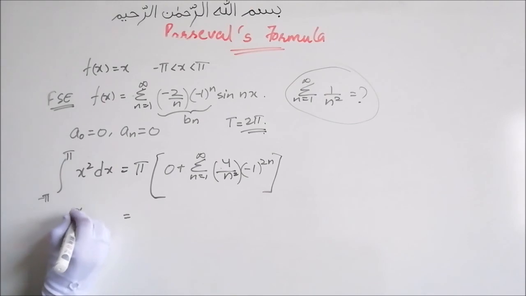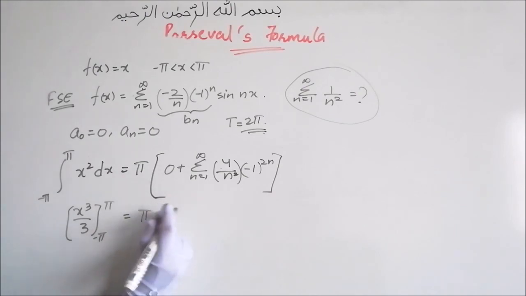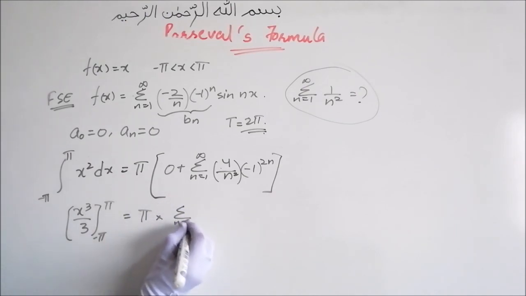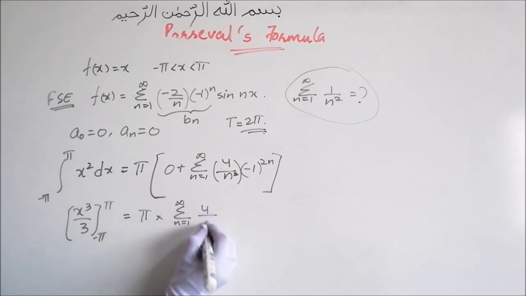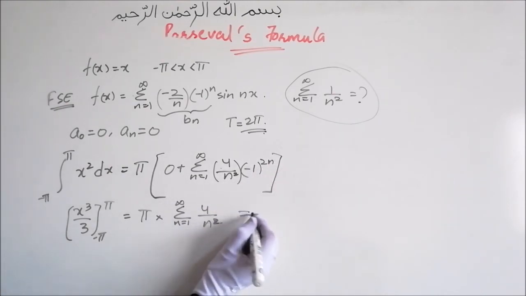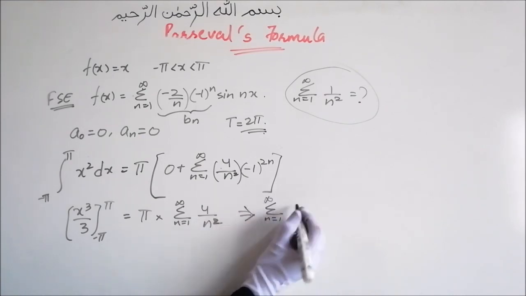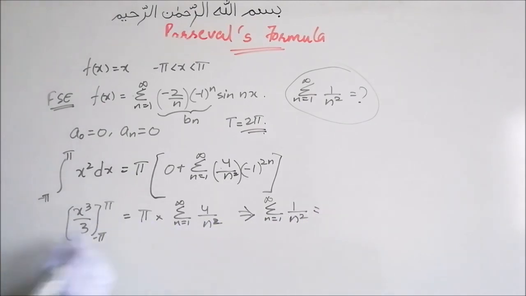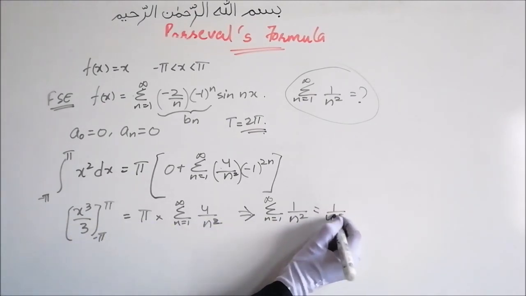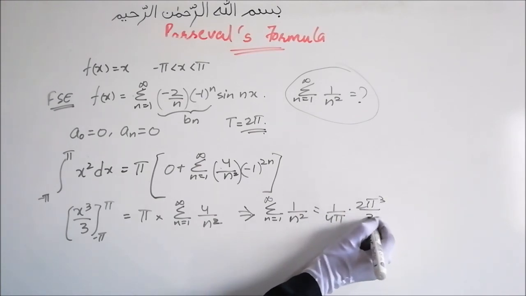This is equal to x raised to 3 upon 3 from minus pi to pi. This will be pi into summation n equal to 1 to infinity 4 upon n squared, minus 1 raised to an even power is 1. This implies summation n equal to 1 to infinity 1 by n squared will be equal to, I'll take 4 and pi on this side, 1 by 4 pi into 2 pi cube upon 3.